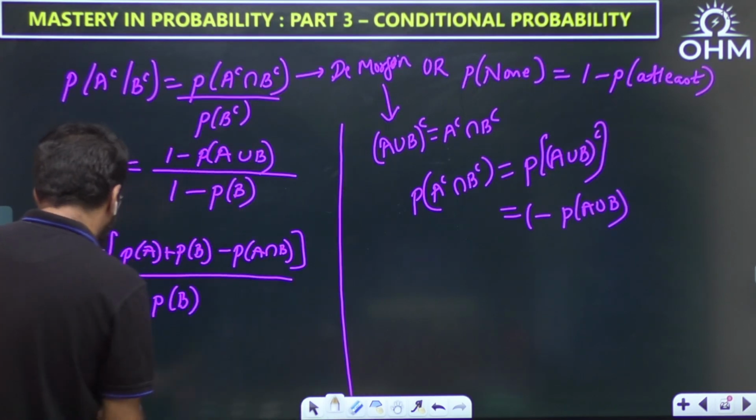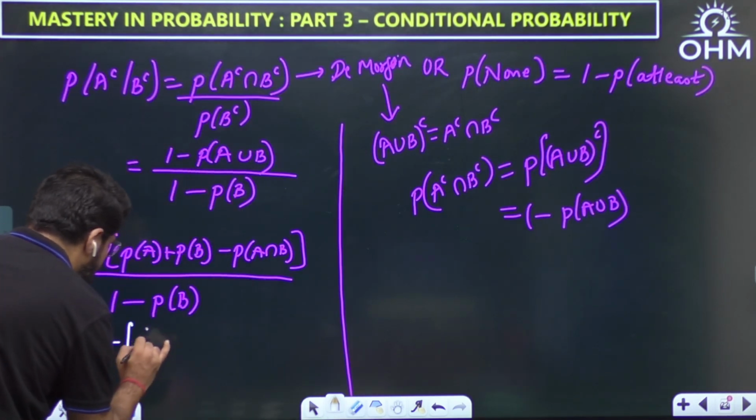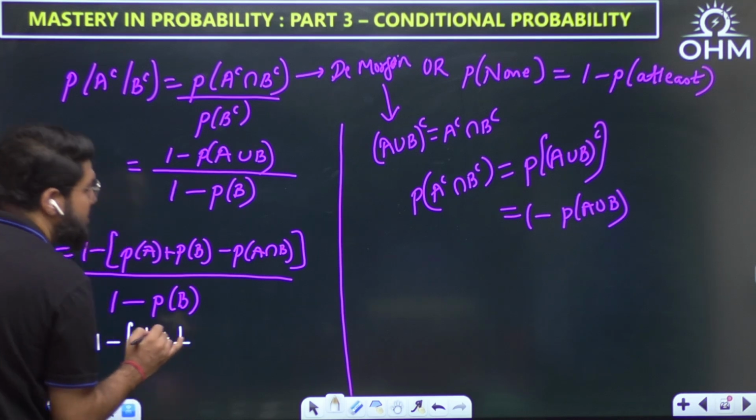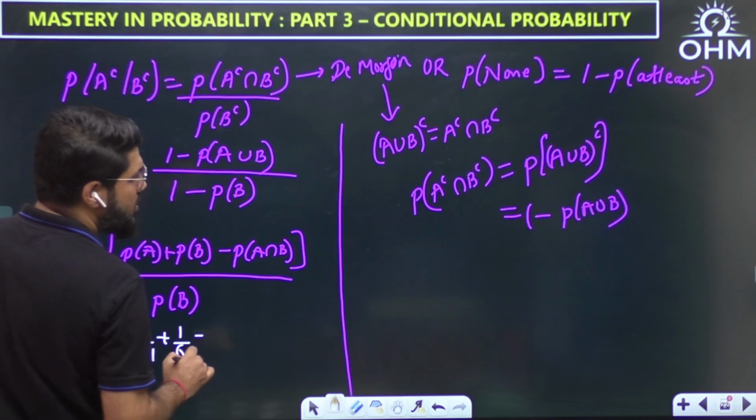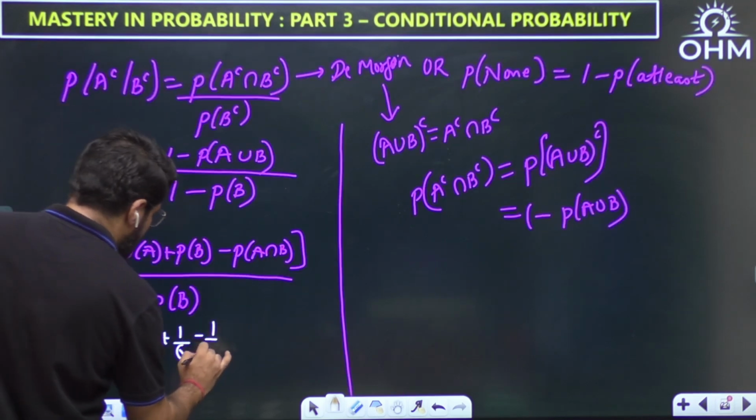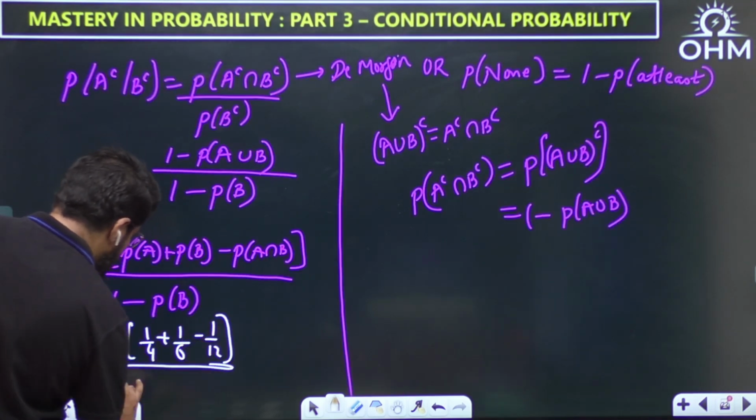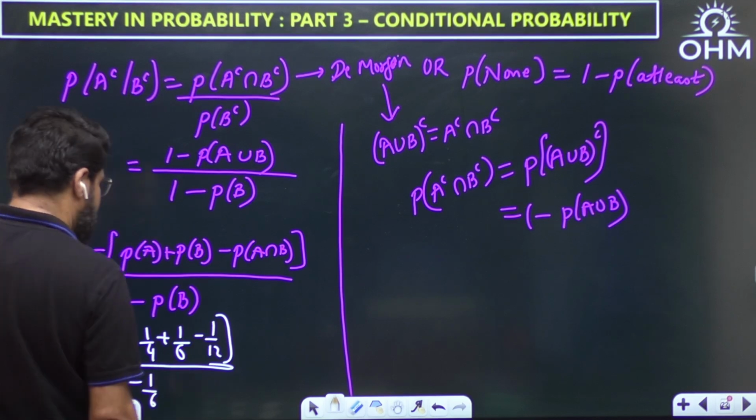I will come back here, put down the data. 1 minus PA. PA is 1 by 4. PB is obtained as 1 by 6. A intersection B is 1 by 12 upon 1 minus PB, and PB is 1 by 6.